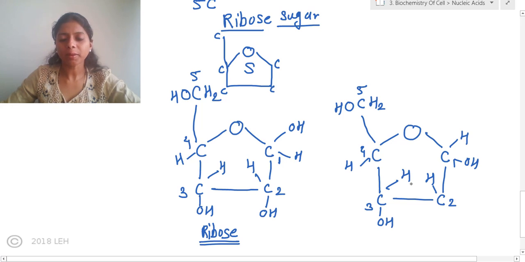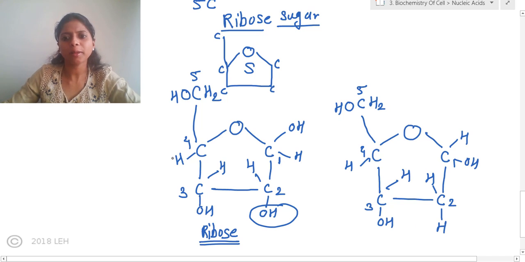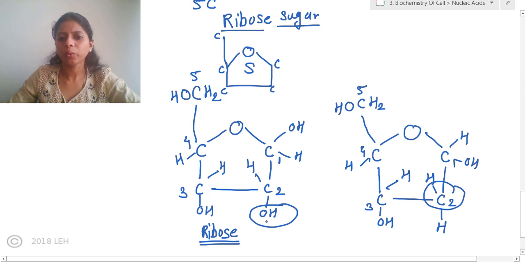To the second carbon, there is an H group just like ribose sugar, but instead of OH, here in this sugar there is only H. Clear about it? Third carbon is the same as the ribose. Fourth is also the same. Fifth one is also the same. The only difference is in the second carbon, where the OH of the second carbon is replaced by H.